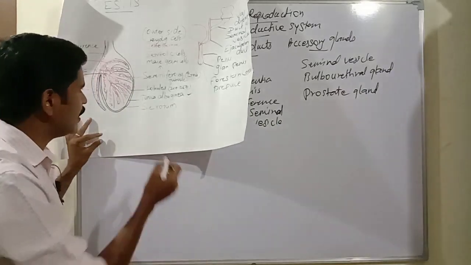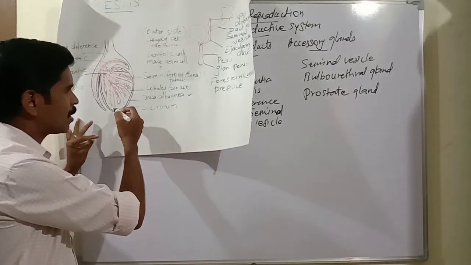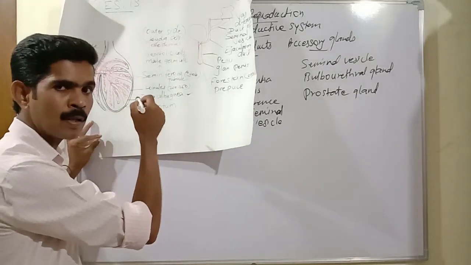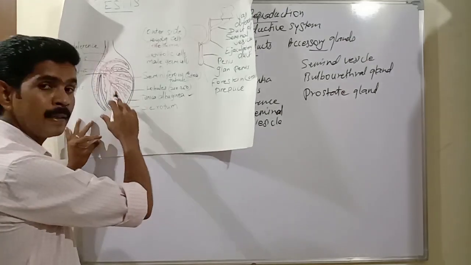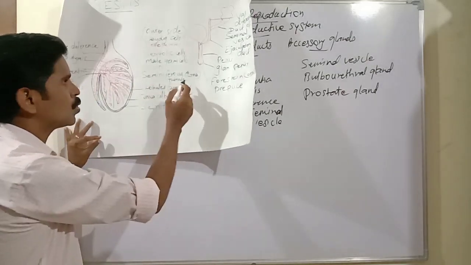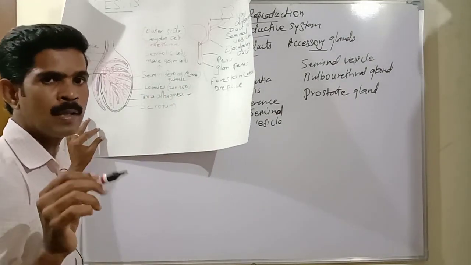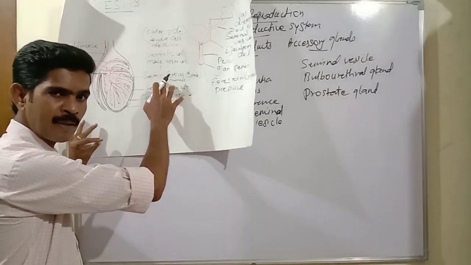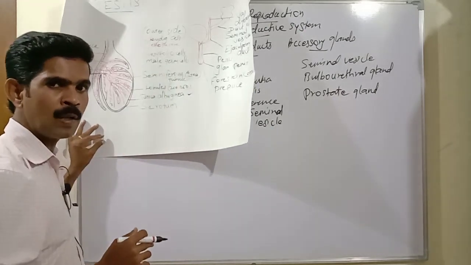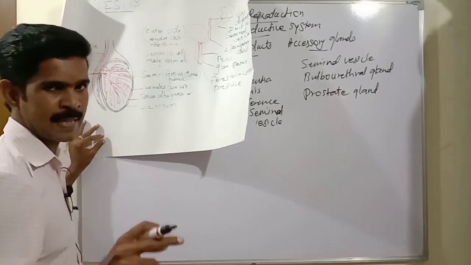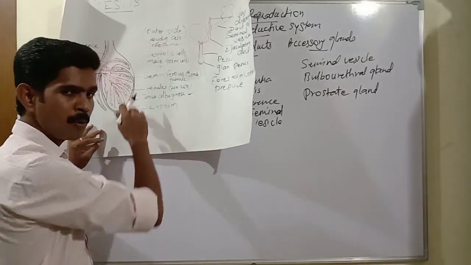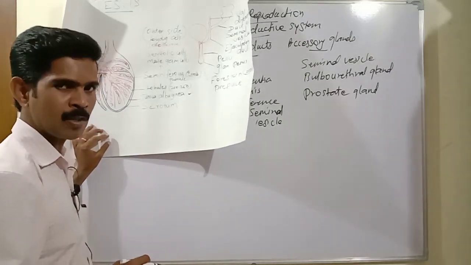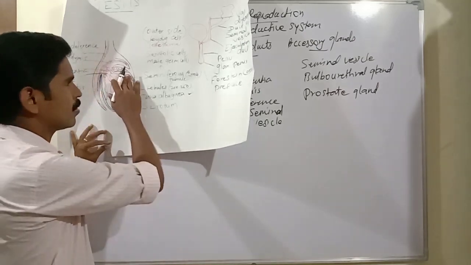So once again repeat these points. See, the testis is covered by a membrane, tunica albuginea. Then inside, the testis is divided into 200 to 250 small compartments or lobules. Then each and every lobule consists of 2 to 4 small minute tubule-like structures. It is called seminiferous tubule. And the main function of the seminiferous tubule is that it is only responsible for the production of the male sex cell, the sperm. That means the seminiferous tubule acts as a site or place for the production of sperm or spermatozoa. I hope you all understood this point.